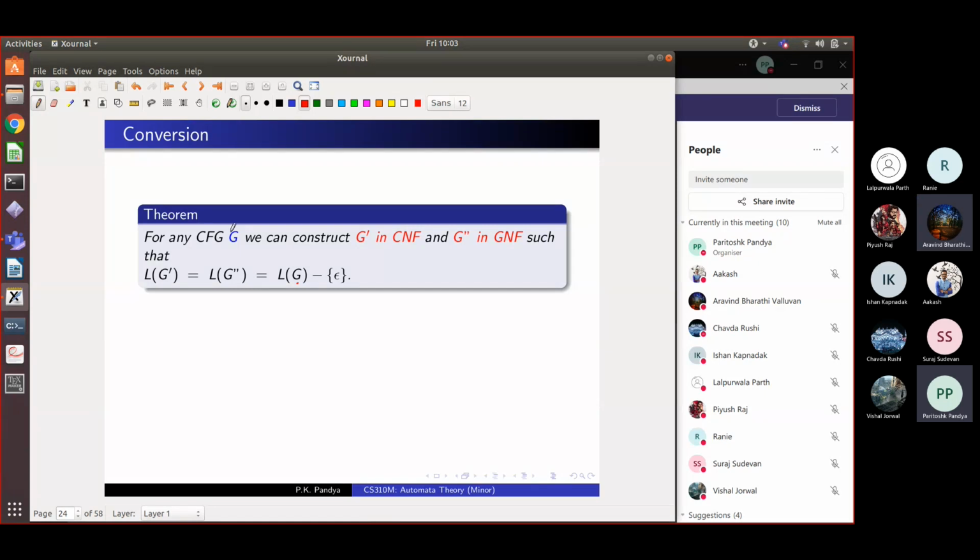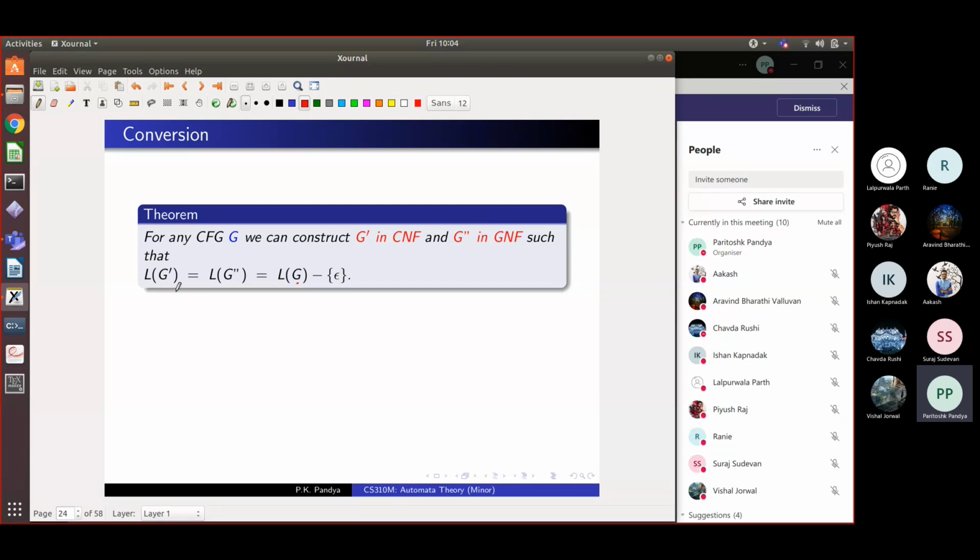Just as you converted a propositional formula to a formula in sum of products form so that they calculate the same Boolean function, here you have a grammar G and a method of converting G into G prime, such that the languages are the same except for epsilon. So it's a very similar idea. Yes, sir. Okay.